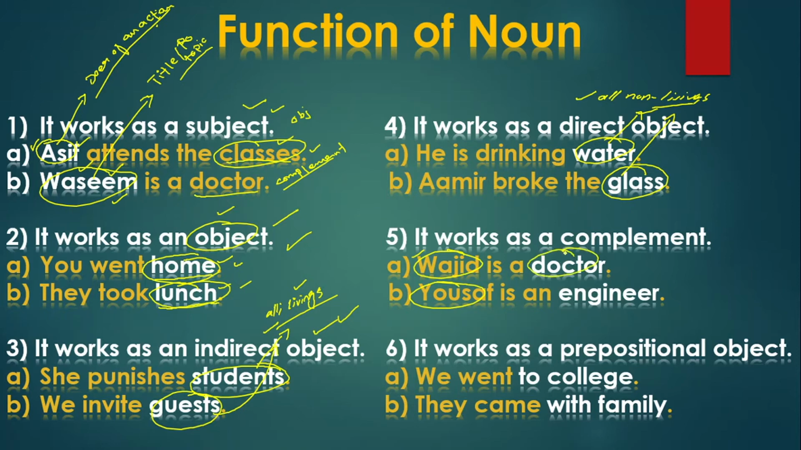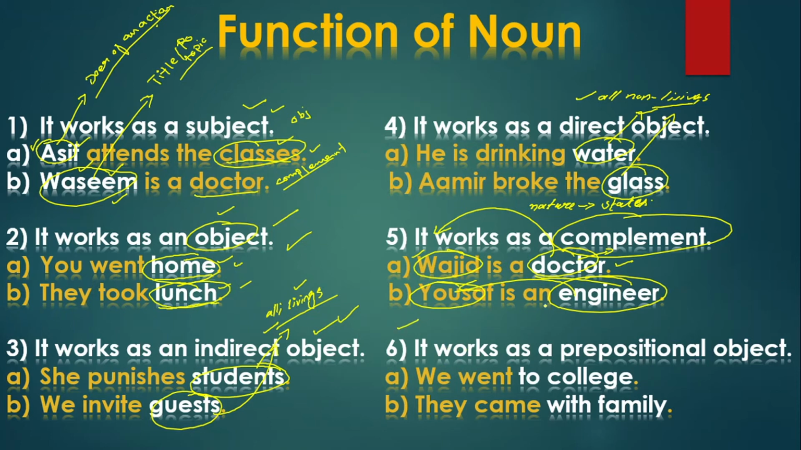Now see, I said Wajid is a doctor. Now over here doctor is known as your complement. And what is complement? Which tells us the nature of subject. And what do we mean by the word nature? Nature means status, that what status we have given to that person, that we have given him the status of a doctor. Yusuf is an engineer. An engineer is now your complement and telling the status of person Yusuf, the title subject.